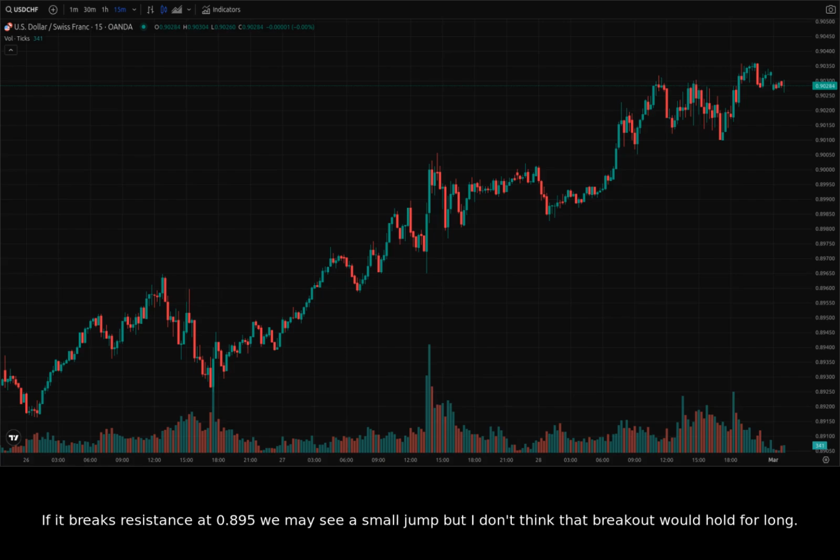If it breaks resistance at 0.895, we may see a small jump, but I don't think that breakout would hold for long. If it breaks support at 0.892, we may see a drop, but I don't think that breakdown would hold for long either. Key price levels to watch include the support around 0.892 and resistance around 0.903, as we previously mentioned.